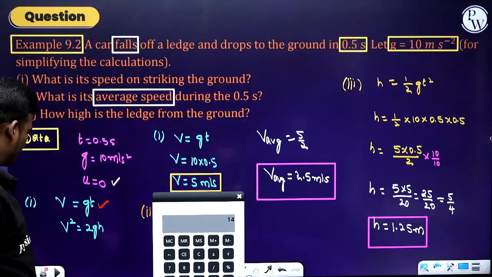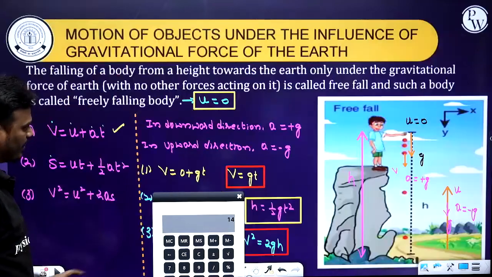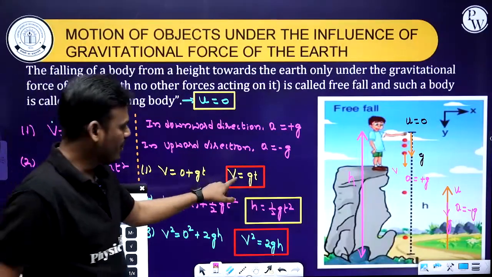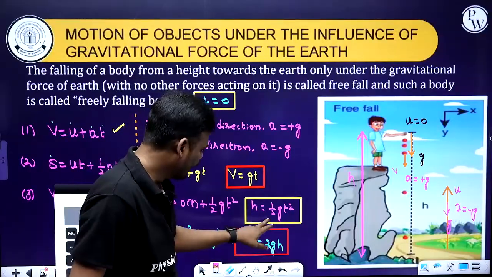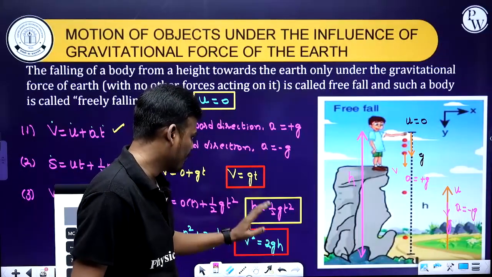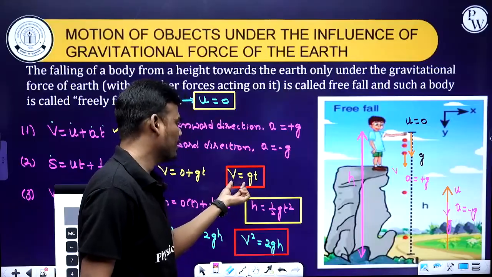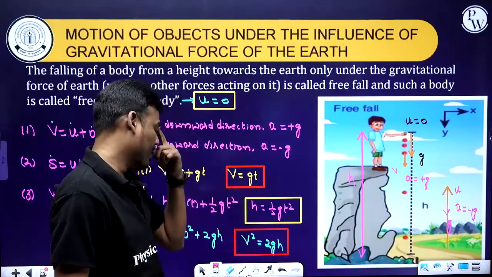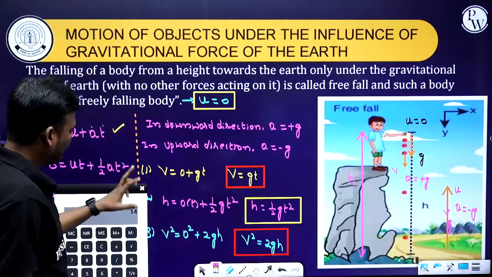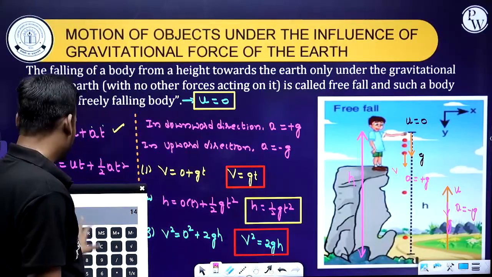Why not the second? Because the final velocity becomes 0, so t becomes 0. The maximum height we are going to calculate, and the initial velocity we have, fine.